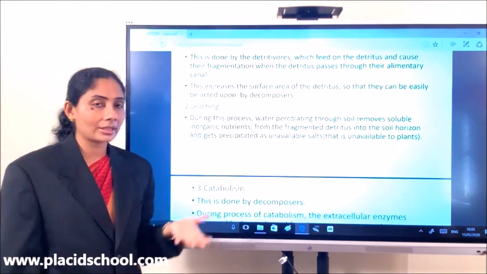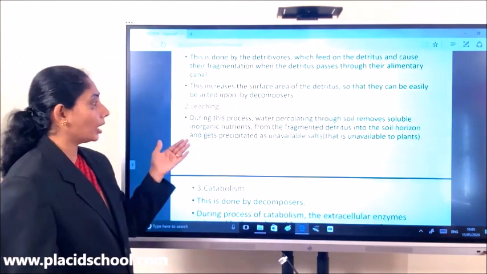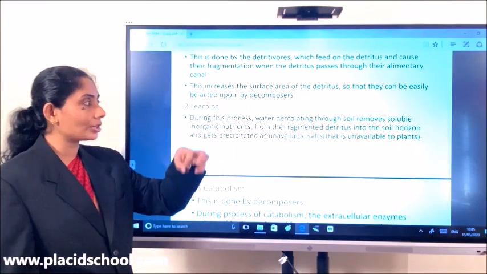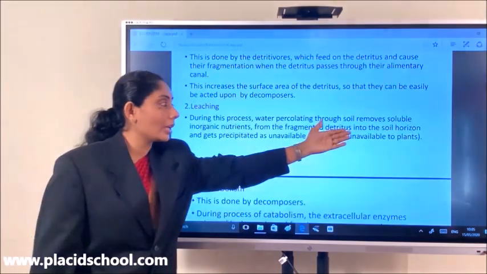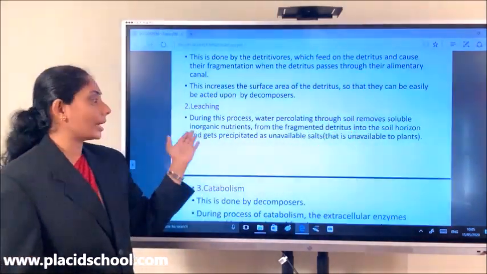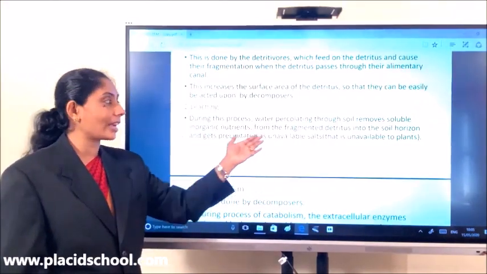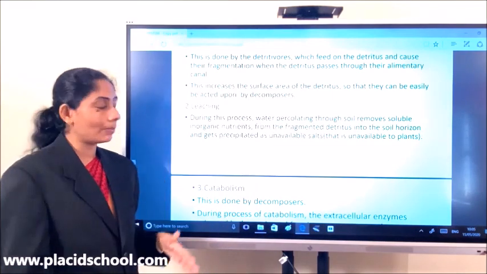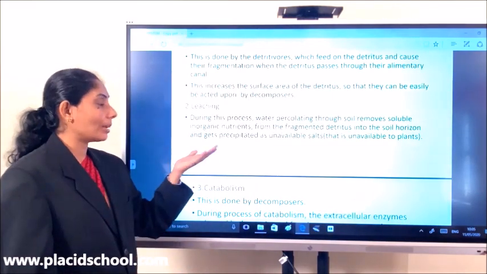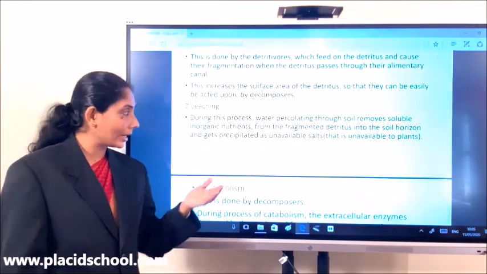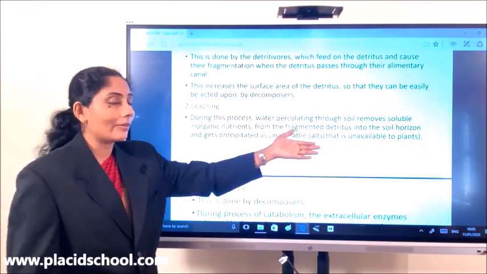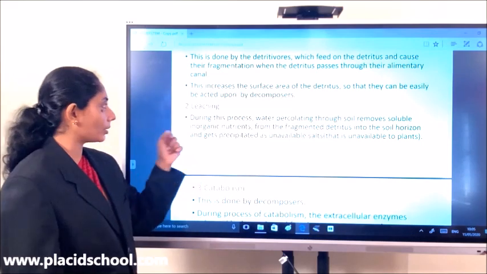Now, when this process is happening, water can percolate through the soil. When water percolates through the soil, some of the soluble inorganic or organic nutrients from the fragmented detritus can percolate into the deeper parts of the soil and may be precipitated as unavailable salts. That means they may no longer be available to the plants. That is what is leaching.